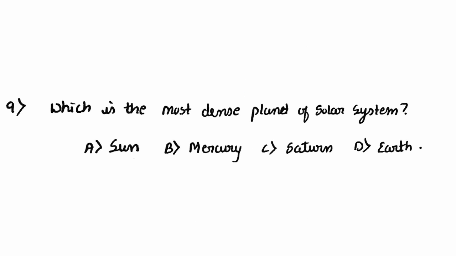Ninth one, which is the most dense planet of solar system? Sun, Mercury, Saturn, or Earth? First of all, Sun is not a planet. Okay, in Mercury, Saturn, and Earth, Earth is the most dense planet of solar system.